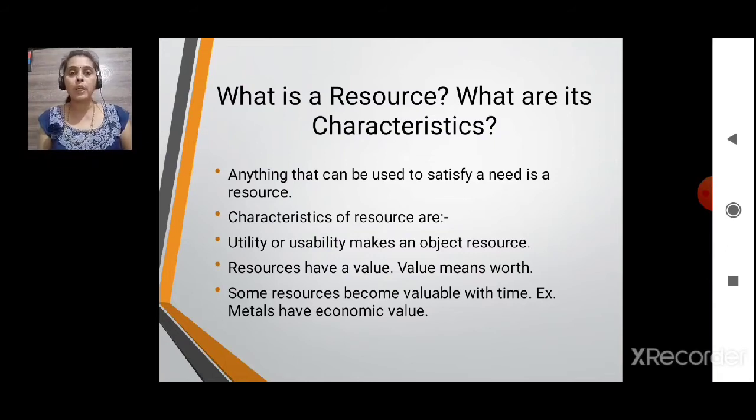Resources have a value. इसको value भी है. Value means worth. Yes, if I am able to read clearly whatever is written on the screen, then it has a value and that is worth for me. Some resources become valuable with time. For example, metals have economic value.